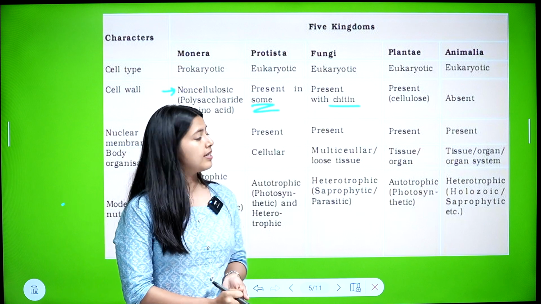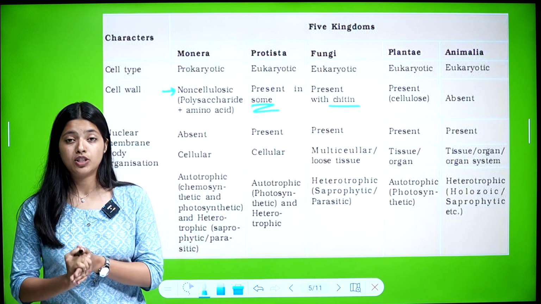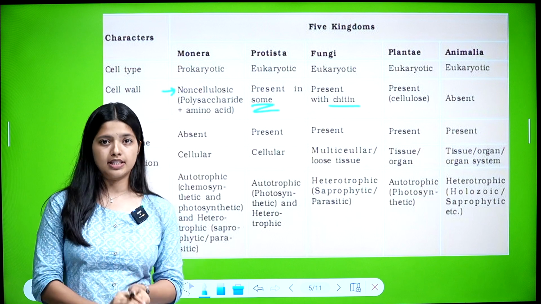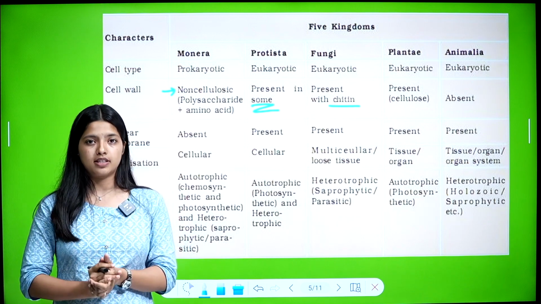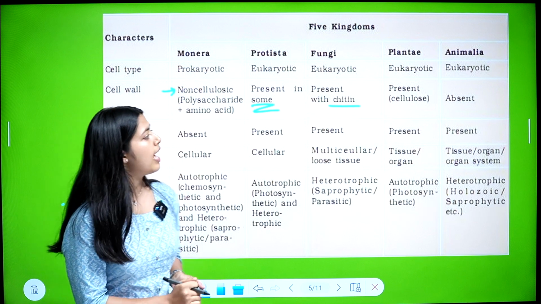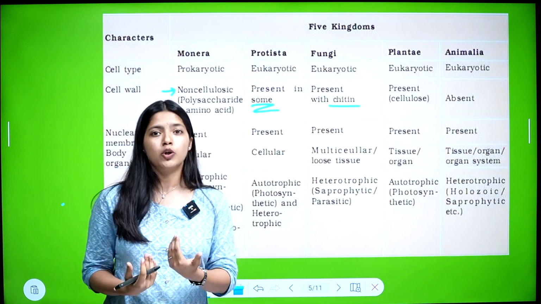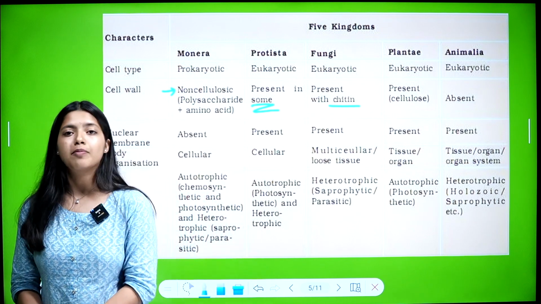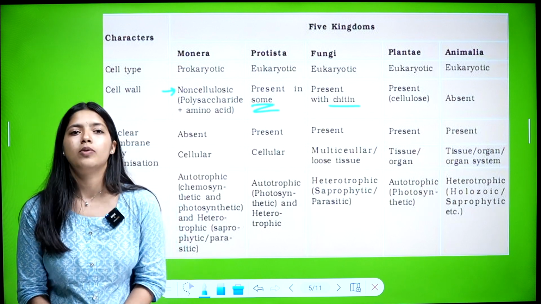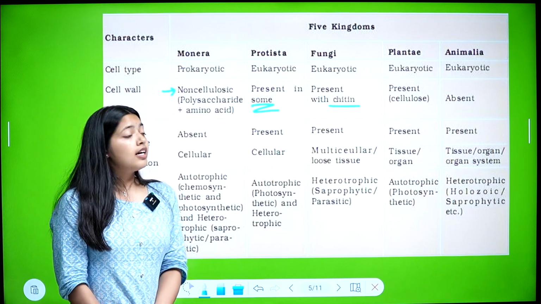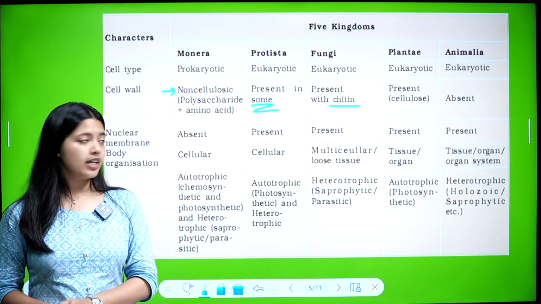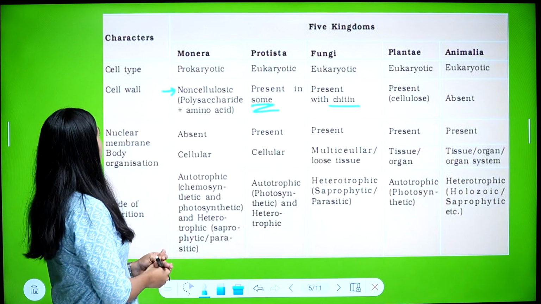Then in Plantae, the cell wall is present and made up of cellulose. The material by which the cell wall is made is called cellulose. And in Animalia, we human beings come under the kingdom Animalia. Do we have a cell wall? No, we don't. So for kingdom Animalia, the cell wall is absent.